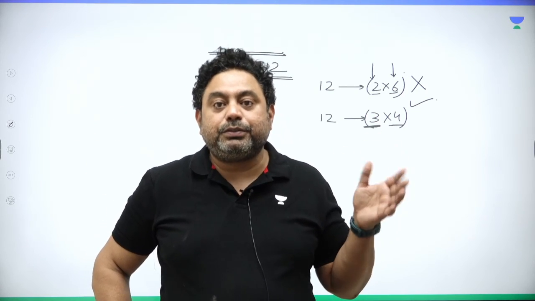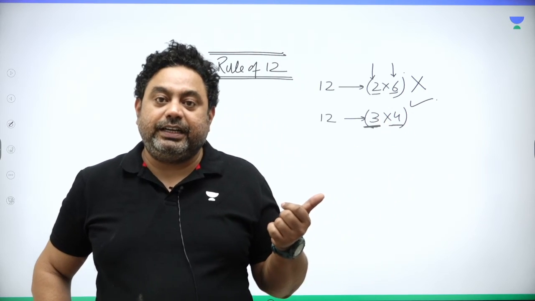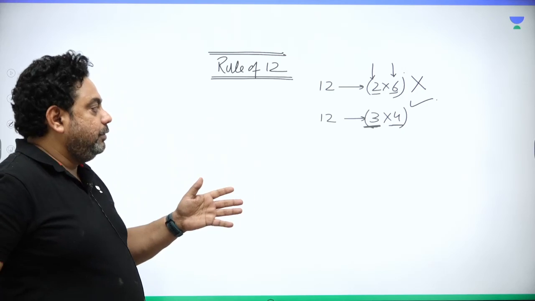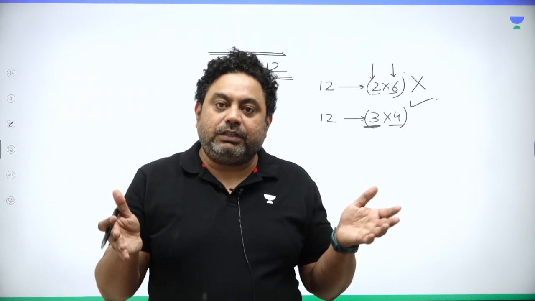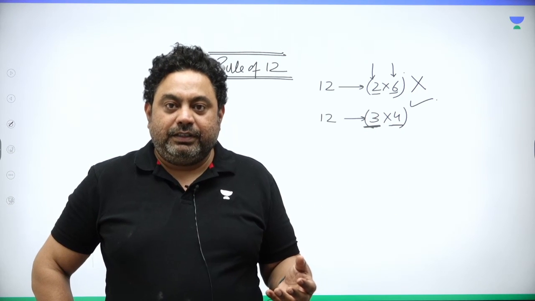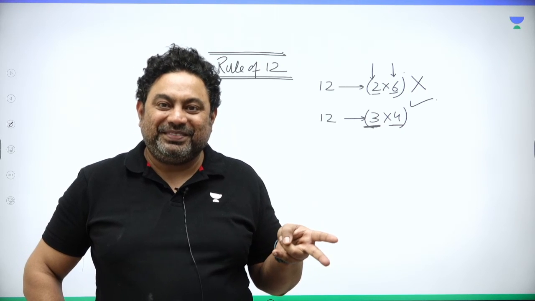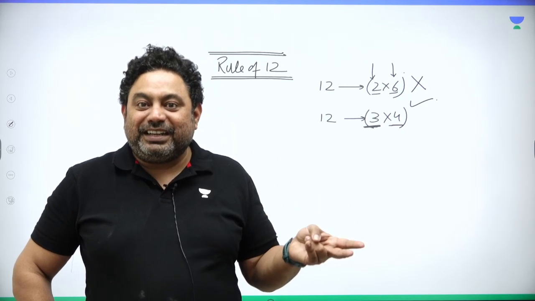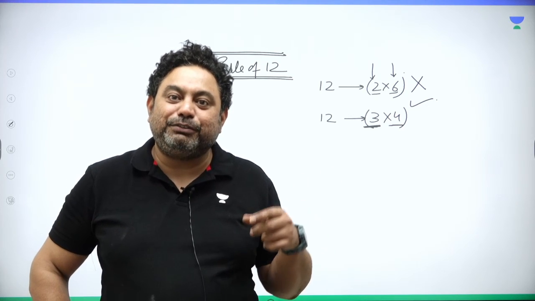Many a times a lot of students would ask me, sir, why not 2 and 6? I would say this is the reason, right? So rule of 3 and rule of 4, which means an exact multiple of 12. Now please pay attention. Exact multiple of 12: sum of the digits is a multiple of 3 and last two digits are multiple of 4. A number is exactly divisible by 12 if the sum of the digits is a multiple of 3 and the last two digits are exactly divisible by 4.